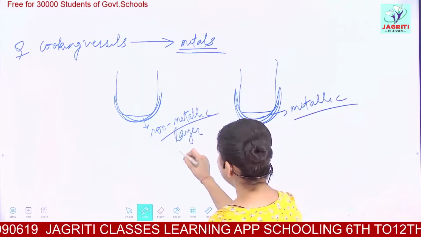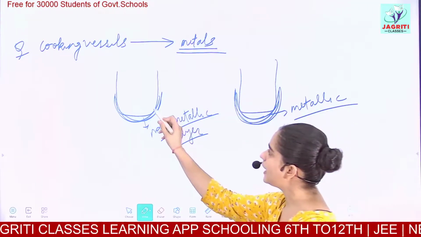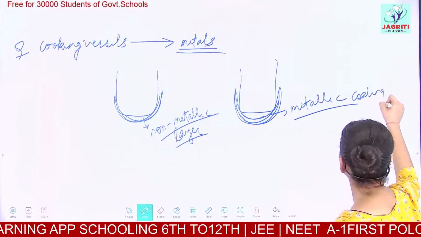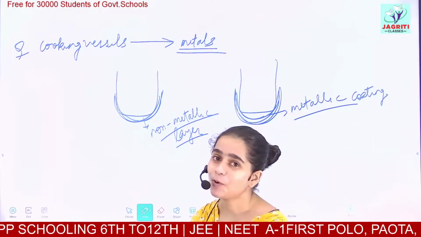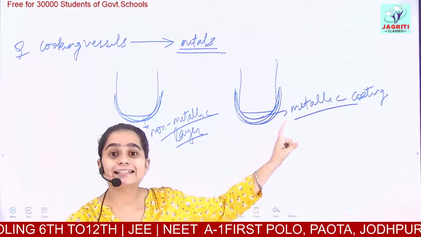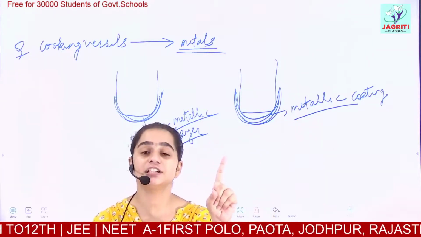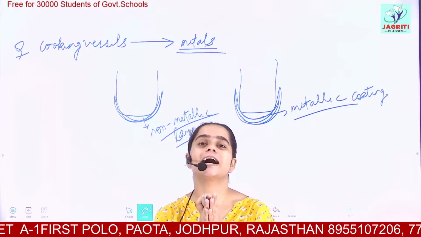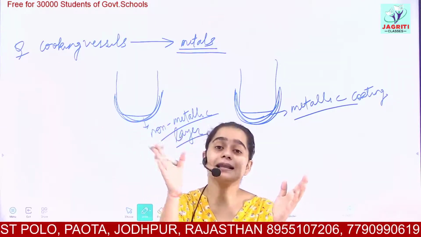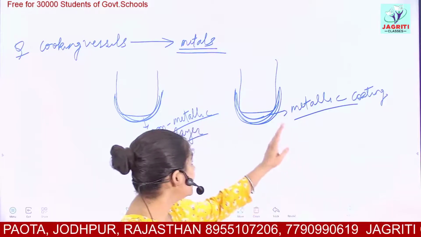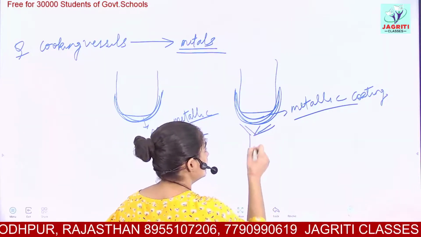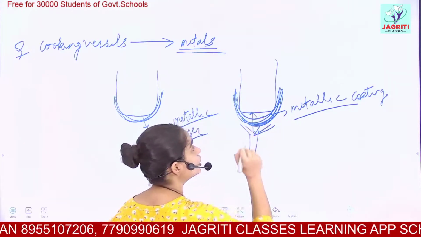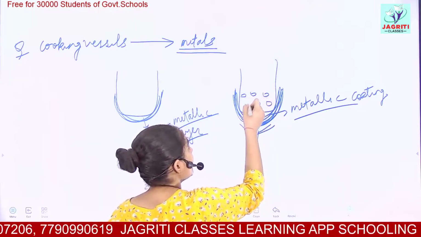So what would be the problem? What would be the difference? On one cooking vessel we have the non-metallic layer, and on the next I have metallic coating. Would there be any trouble or any problem? Yes. Metals, as we discussed now, are good conductors of heat and electricity. Good conductors, you all have studied in your junior classes. What do you understand? Good conductors are those substances which allow heat and light to pass through them. So here, if I heat this vessel, then this coating is of metal. So this coating will allow my heat to pass through the vessel, and in turn the food kept in my vessel will become hot.